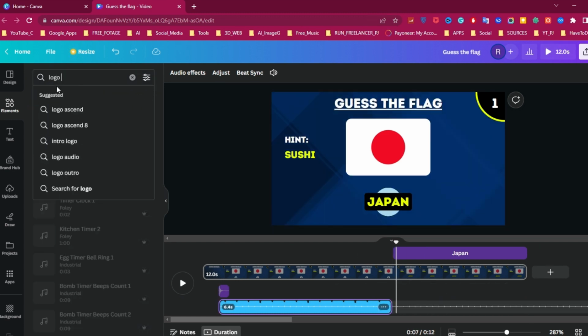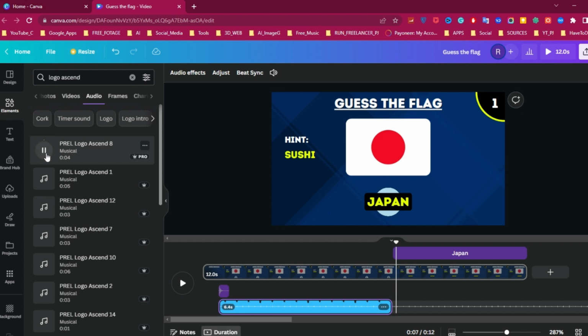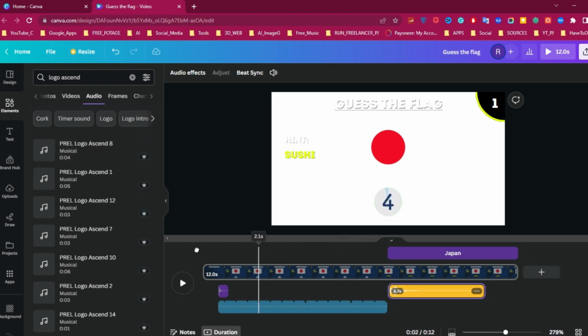Search for Logo Ascend on the audio as well and select Logo Ascend. So let's see the result.